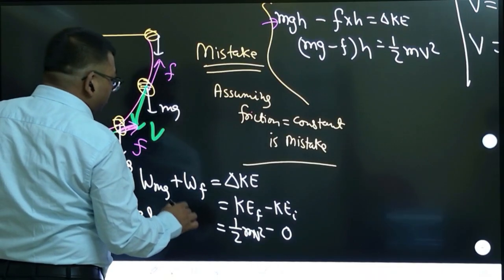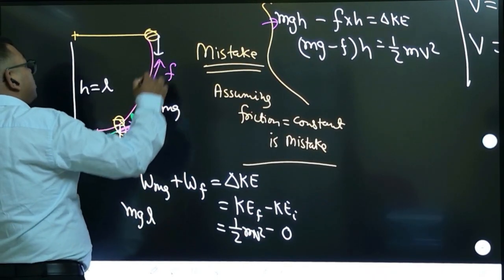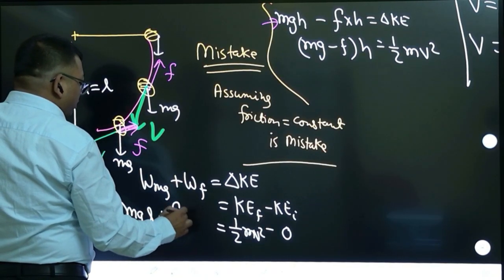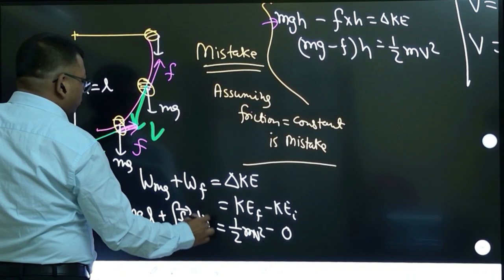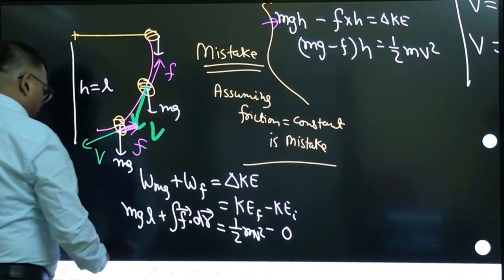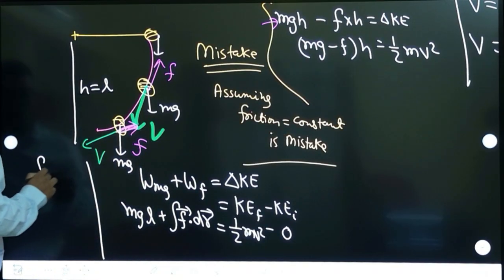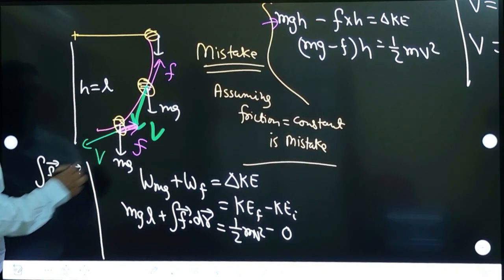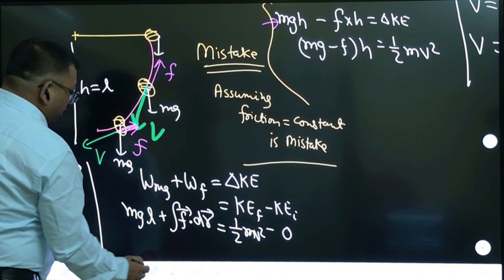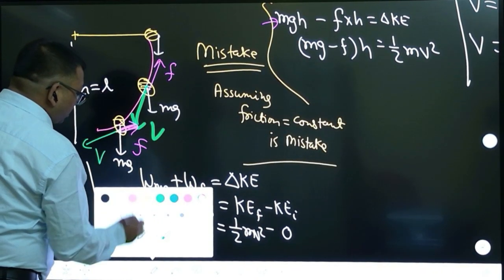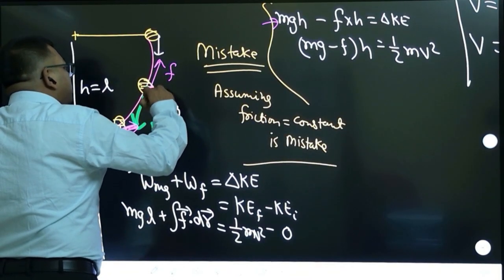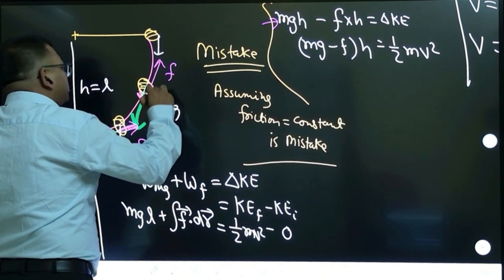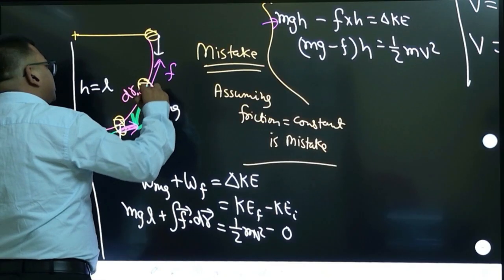But work done by friction, you have to take care, because friction is always changing. So you have to take a dot product integration, f dot dr. Now what is the integration of f dot dr? First we try to understand: friction is always opposite of displacement, and dr is the instantaneous displacement which is happening in the forward direction, in the direction of velocity, and friction is opposite.